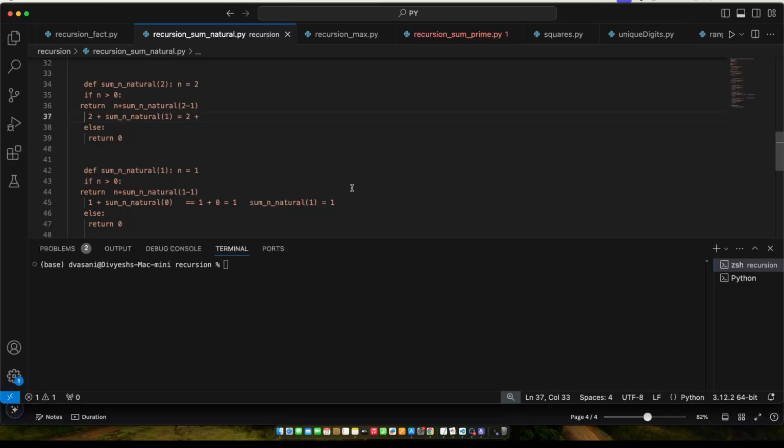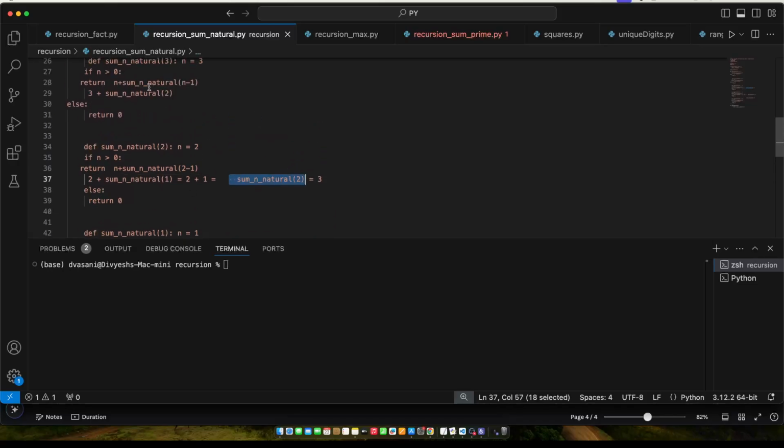What is the output of this function? 1. So 2 plus 1, which is 3. So sumNatural 2 is 3.